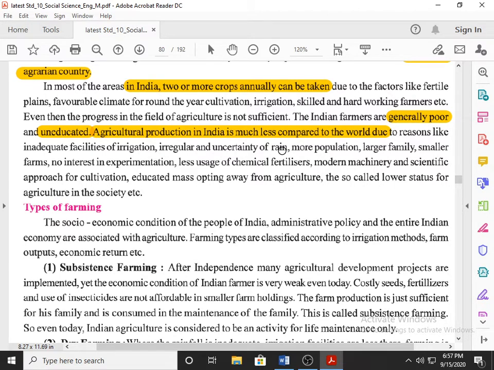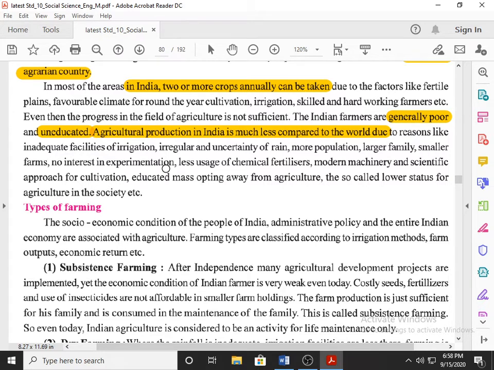Third, more population. Whatever agriculture products are produced are distributed among the population. Also, larger families, the number of people per family being more compared to other countries. Smaller farms, the size of the farm is small. Next, no interest in experimentation. Farmers of India do not believe in experiments, in going for a new way of agriculture.